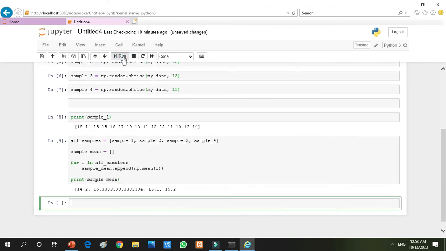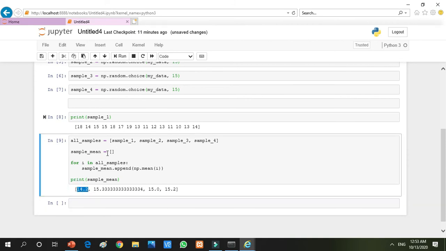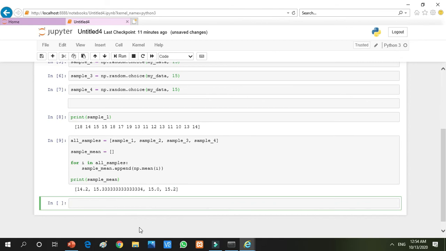You can see there are all samples. The sample mean was empty. When we run the loop on this, sample mean is now filled with np mean of i, meaning the mean of sample 1. Here it is written the mean of sample 2, here the mean of sample 3, here the mean of sample 4. There are 4 means. And what are these means? These means are generated from the samples taken from the whole population.